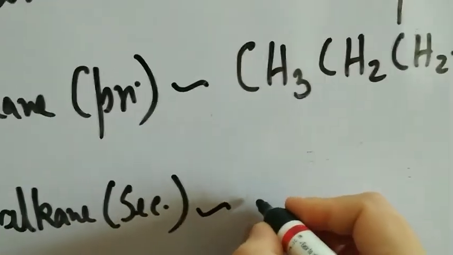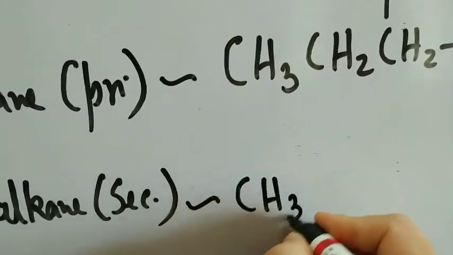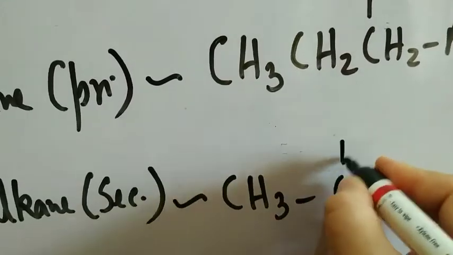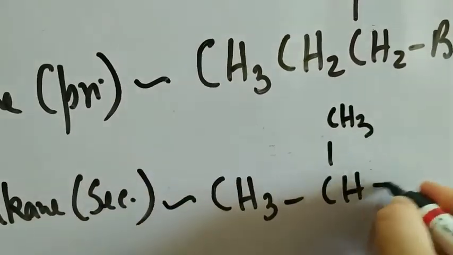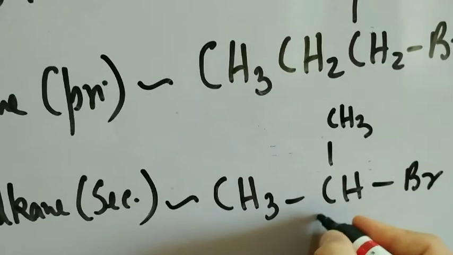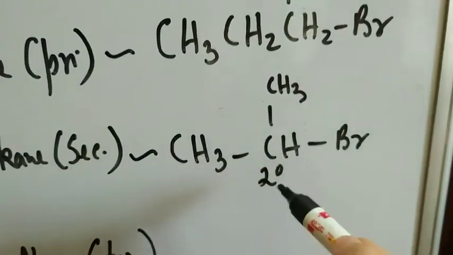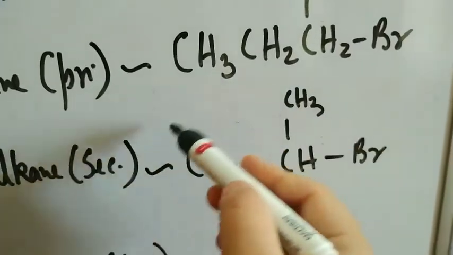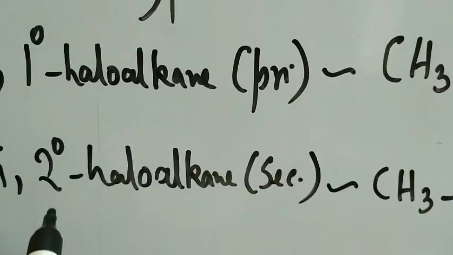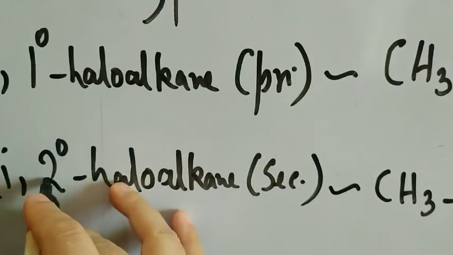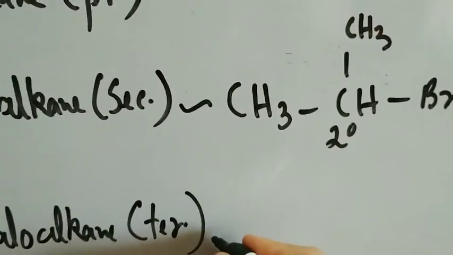And the secondary one would be like this: CH3CHBrCH3. Now this is a secondary carbon atom. When the halogen atom is linked to the secondary carbon atom, the overall compound becomes the secondary or 2-degree haloalkane. Very simple to relate.